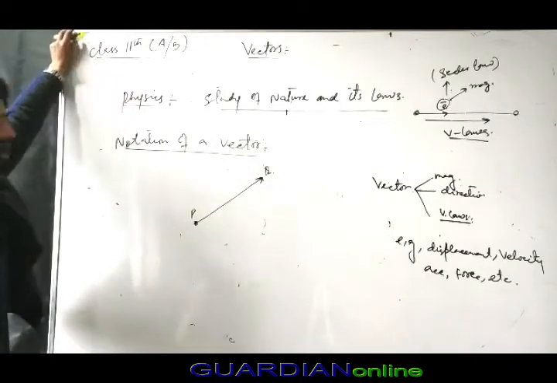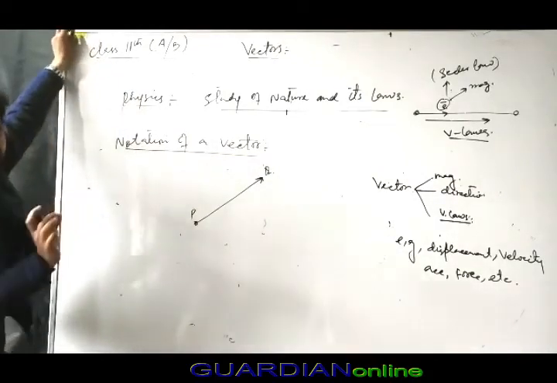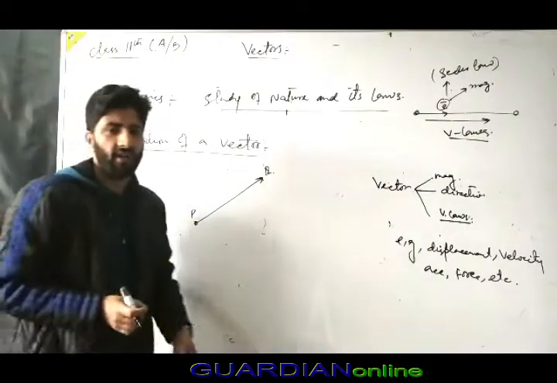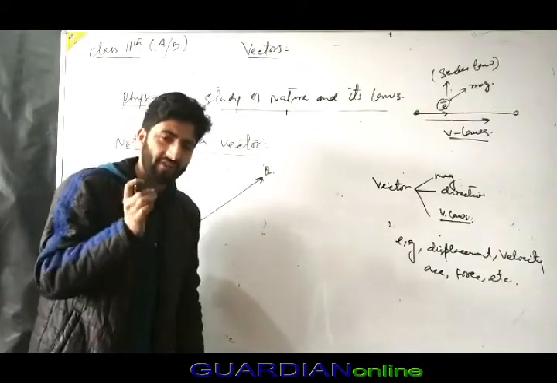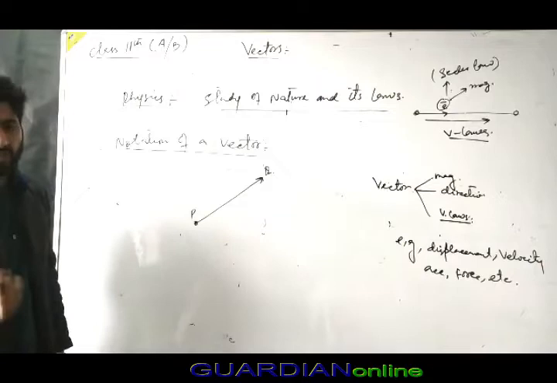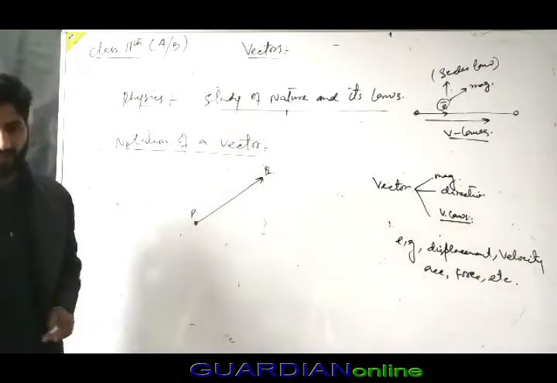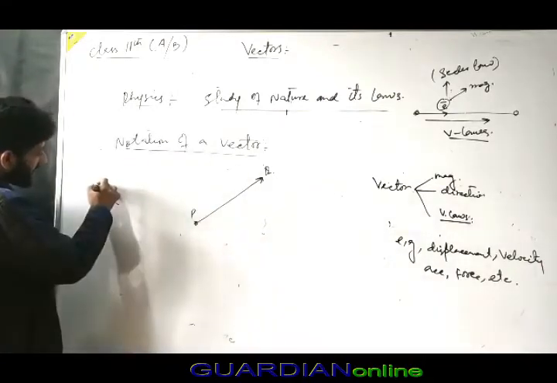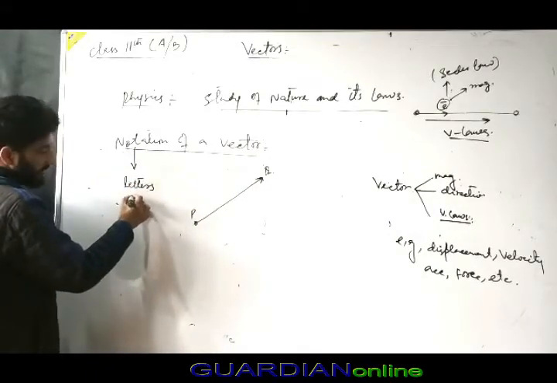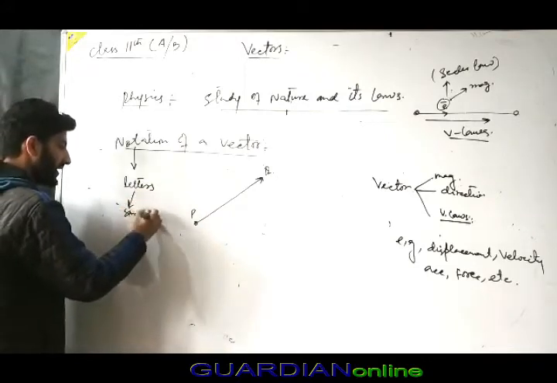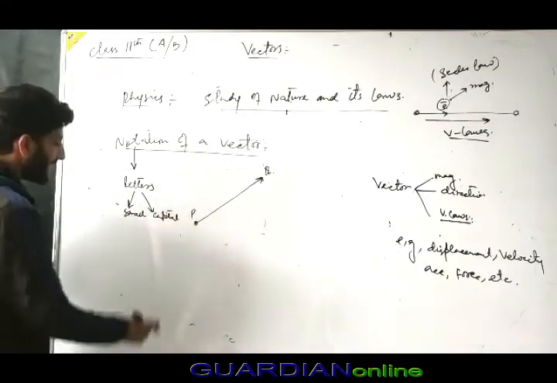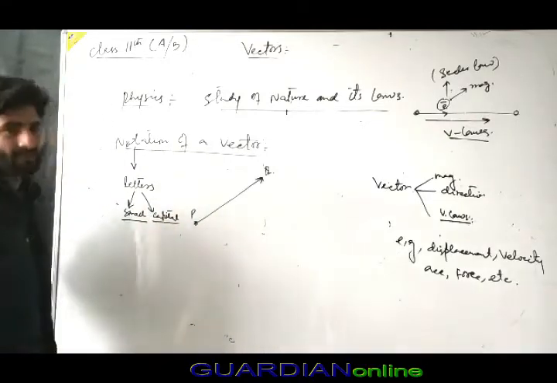Now what is notation? Notation is simple. Once you get the international recommendations, you should follow them to represent the vector. You should note a vector by letters. There are no hard and fast rules: small letters or capital letters.